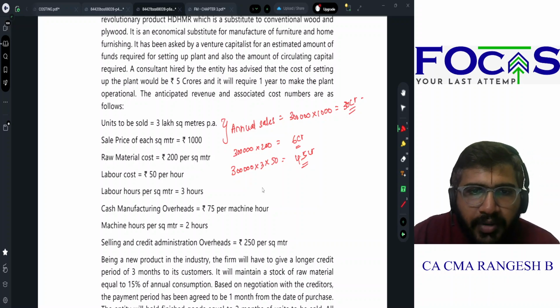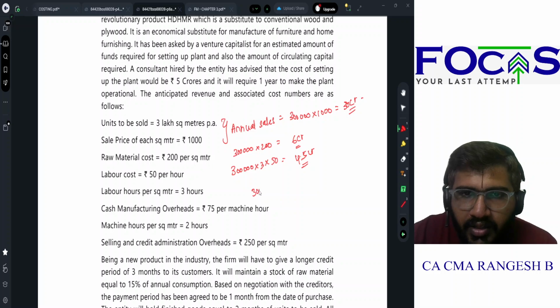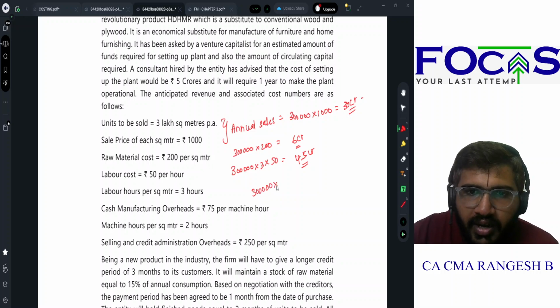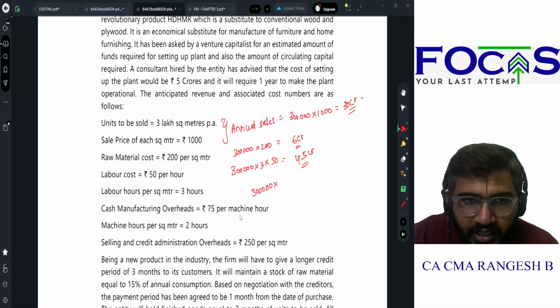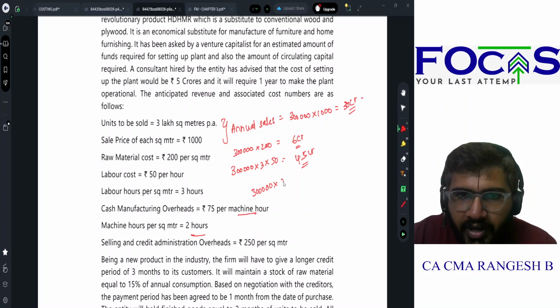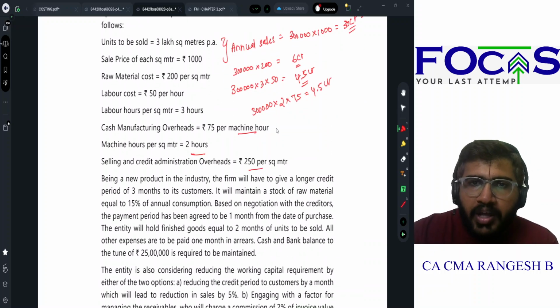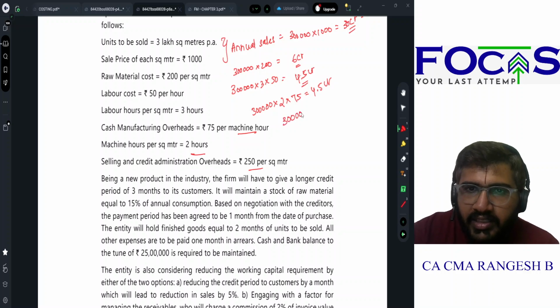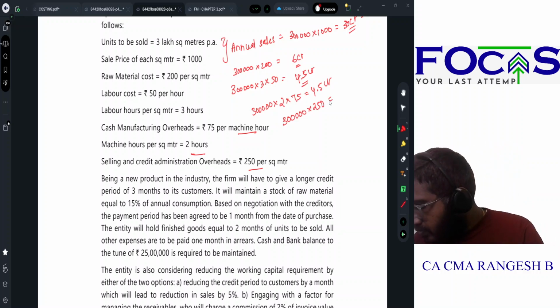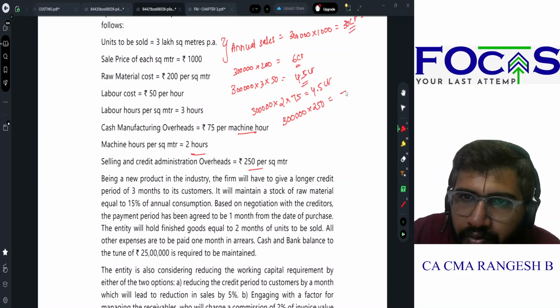Right? Cash manufacturing overheads. This will be 3 lakhs into 75 per machine hour, they have given. How many machine hours per square meter? 2 machine hours. So 3 lakhs into 2 into 75. This will be another 4.5 crores. Selling and administration overheads 250 per square meter. So 3 lakhs into 250. That will be 7.5 crores.